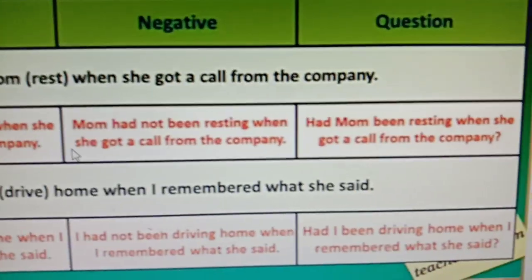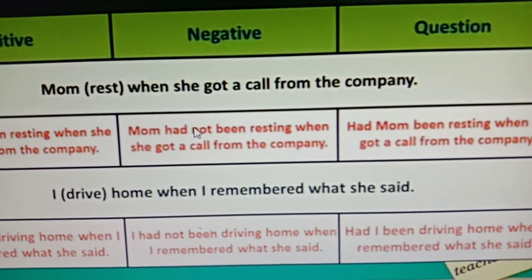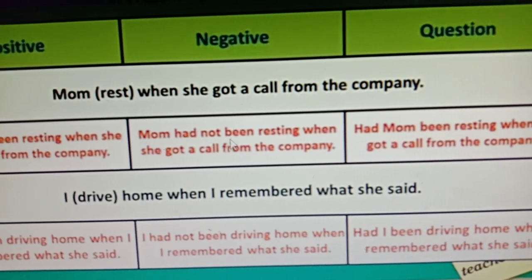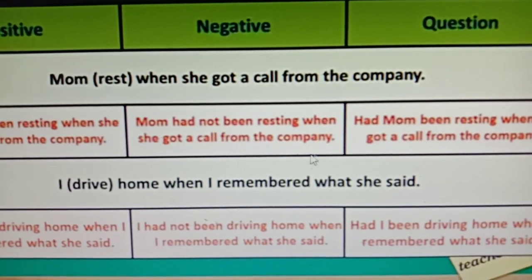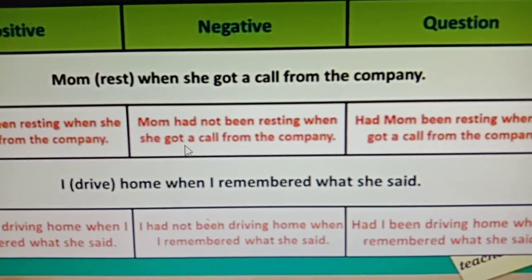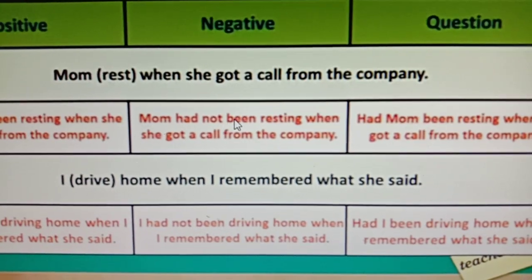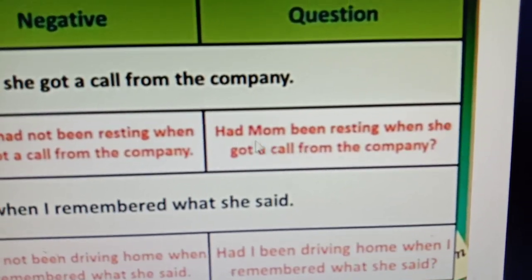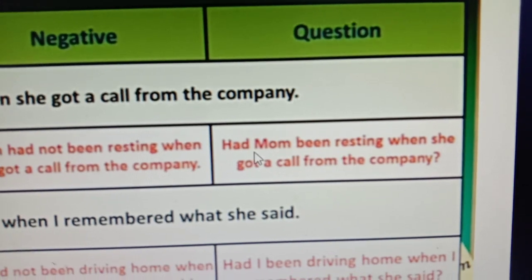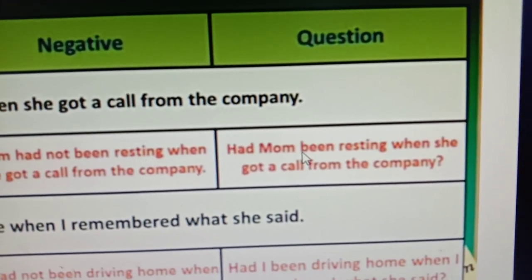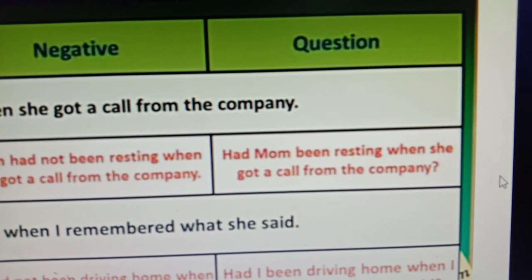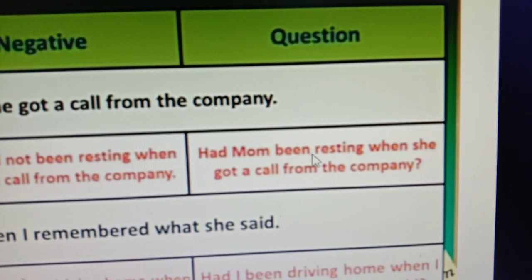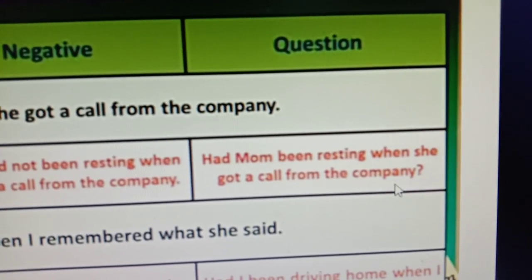Then I told you that in a negative sentence you just need to bring a not, and otherwise everything is the same. So mom had not been resting when she got a call from the company. So the subject, then had plus not plus been plus verb plus ing, then the object and the other actions. Then the question, that is the interrogative sentence, that is had plus subject plus been plus verb plus ing, then the other actions or the objects. So had mom been resting when she got a call from the company?